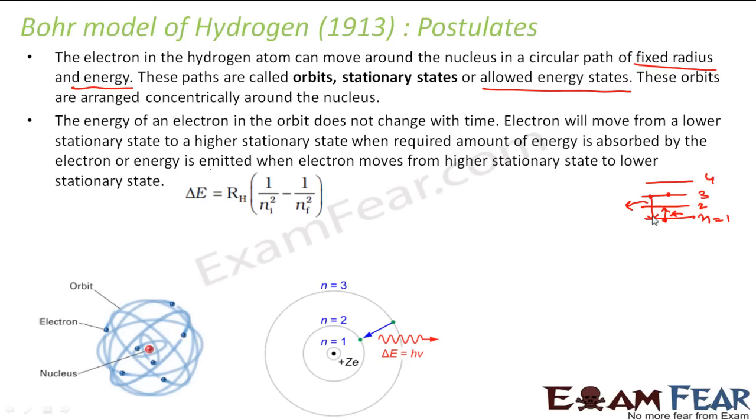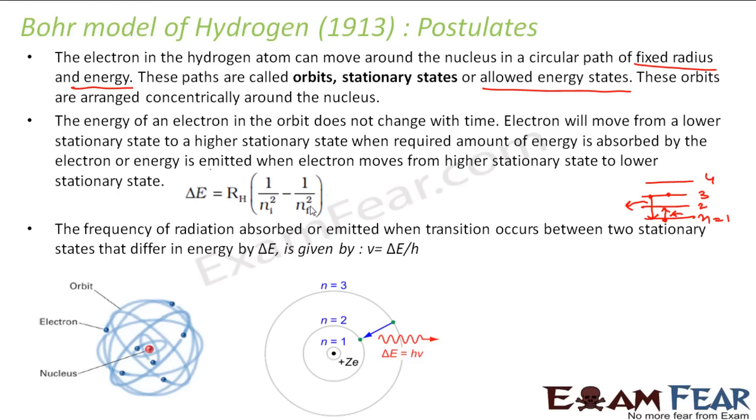Whatever the change of energy which is involved due to the change of its level is given by delta E is equal to R into (1 by n1 square minus 1 by n2 square). That is the Rydberg's formula. The frequency of radiation absorbed or emitted when transition occurs between two stationary states that differ in energy by delta E is given by nu is equal to delta E by h. Let us suppose this is one energy level which has energy E2, and this is another energy level which has energy E1.